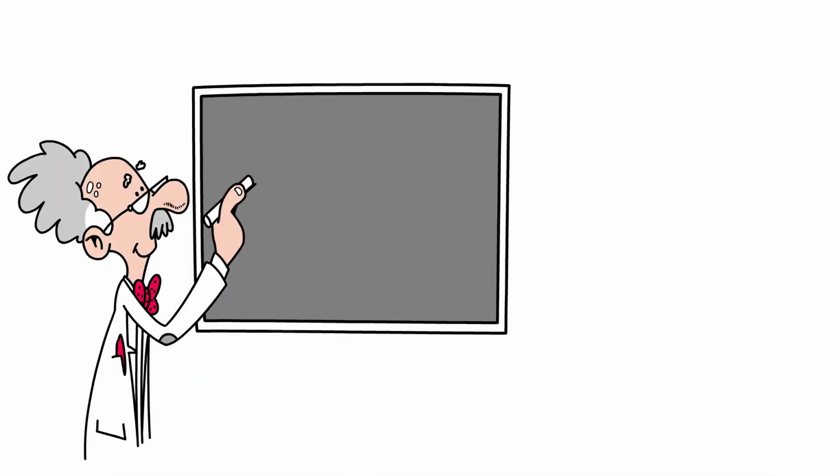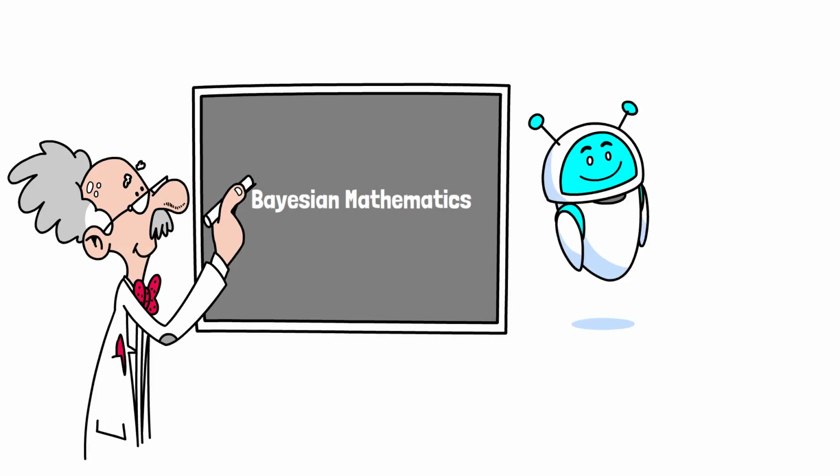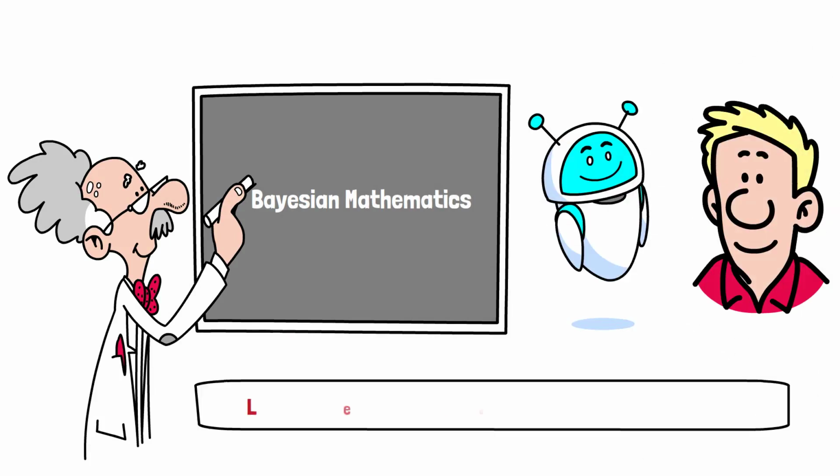Today, we're diving into Bayesian Mathematics, the framework that allows machines and humans alike to learn, reason, and make decisions when faced with uncertainty.